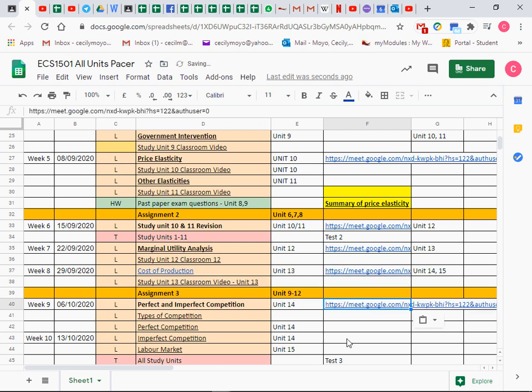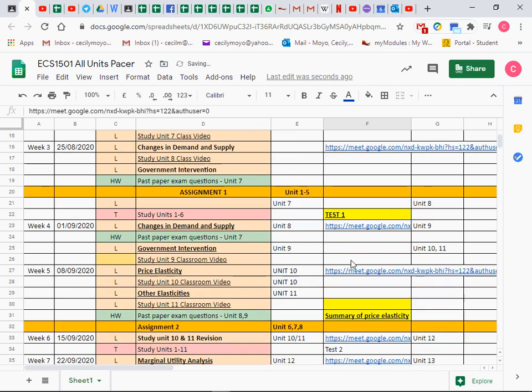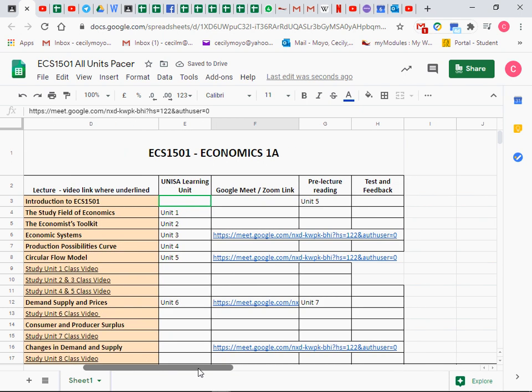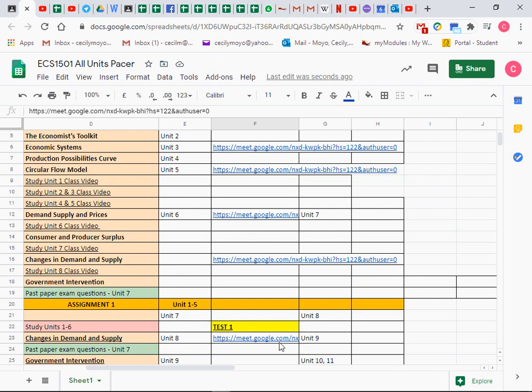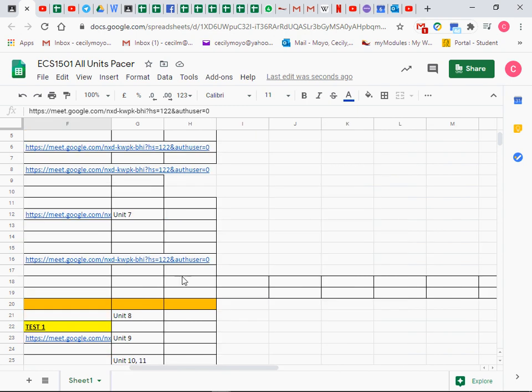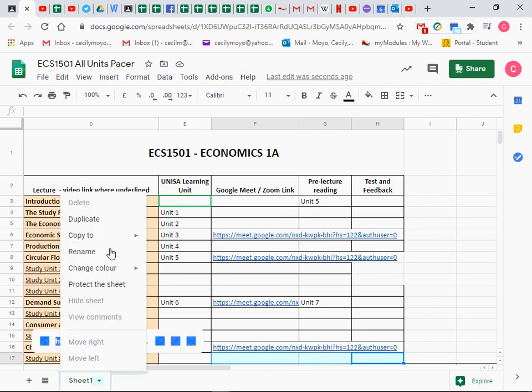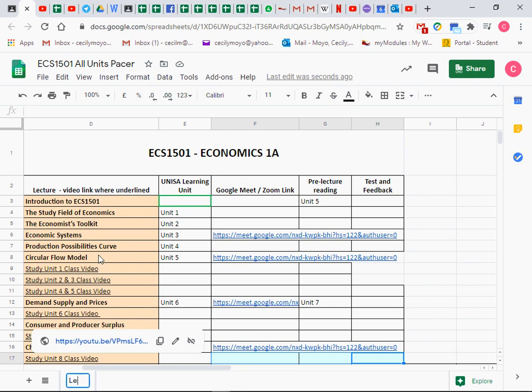Okay, so this is what we have here. It's giving us that Zoom link, and I'm just going to check everything here. The tests I'm going to check so that they don't mess up our link, and I'm just going to add them to the test and feedback column over here. So that is basically how our pacer works. Let me rename this and call it lectures. Okay, so this is our lectures tab.